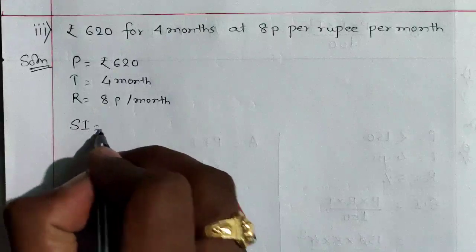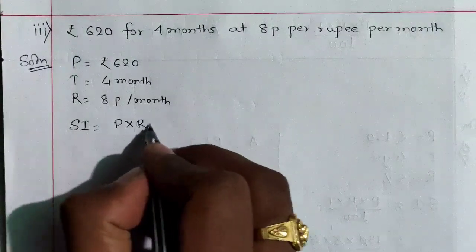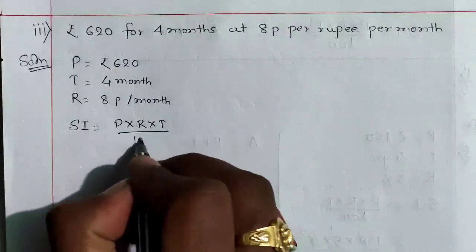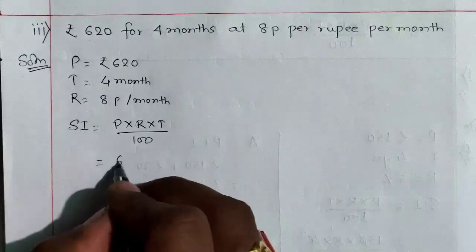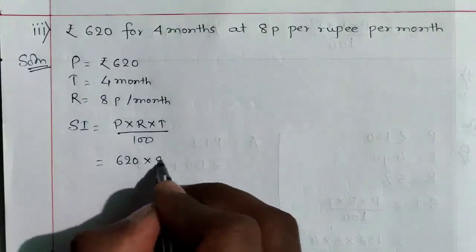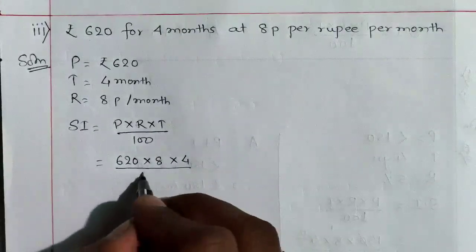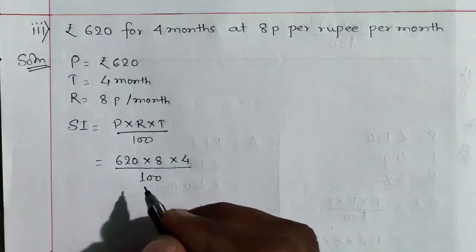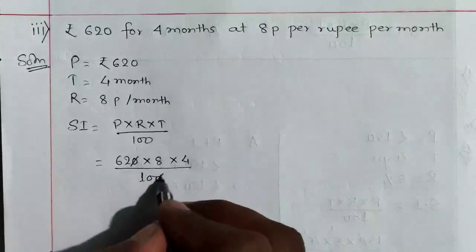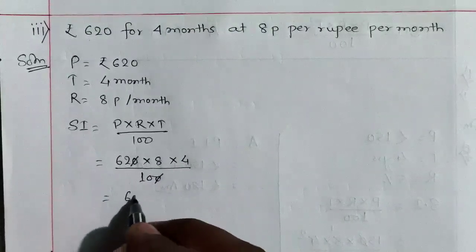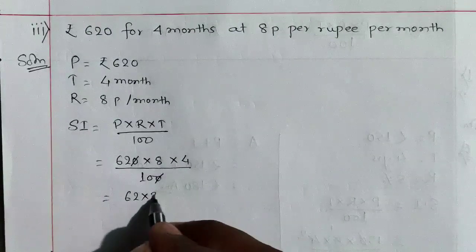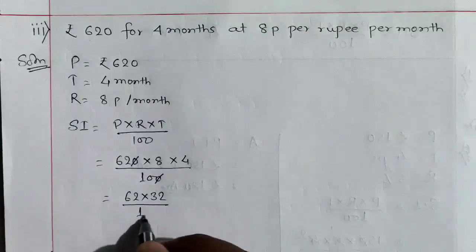The formula for simple interest is P into R into T by 100. Principal 620, rate 8 into time 4 divided by 100. Now we will calculate it. 0 0 cancelled. 62 into 8 into 4 is 32 divided by 10.